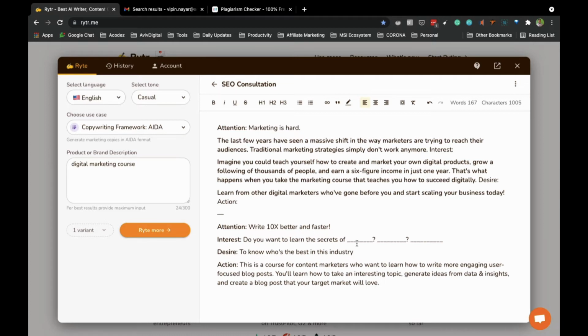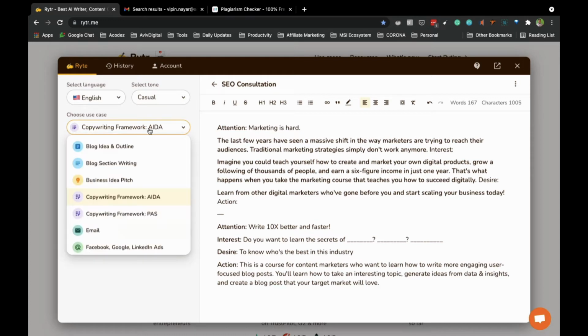Interest: do you want to learn more secrets of digital marketing? Content writing, whatever you want. Desire: to know how to test the industry. Action: this. So that's the way you can create AIDA-based content.